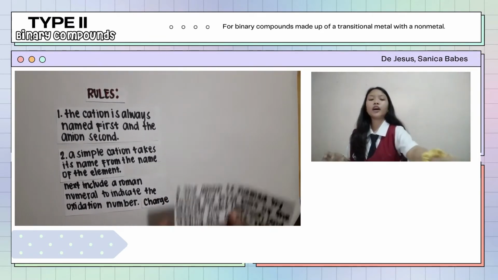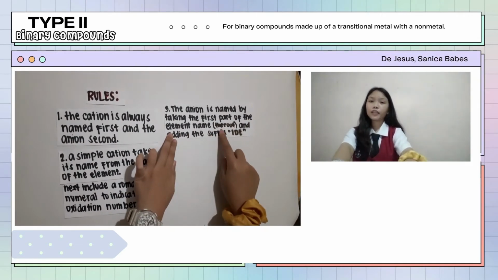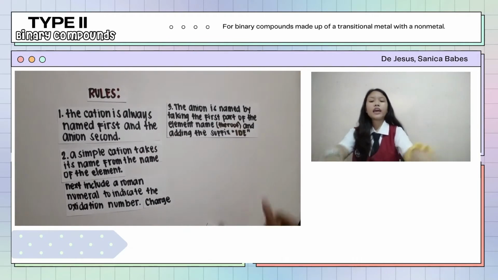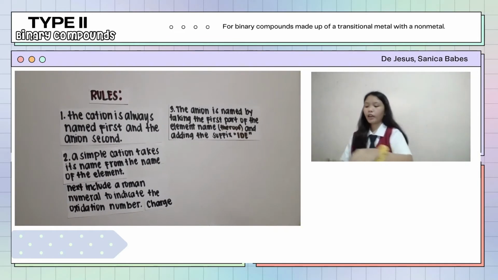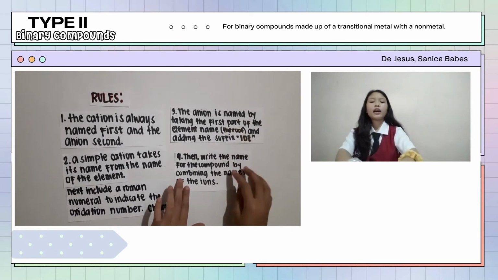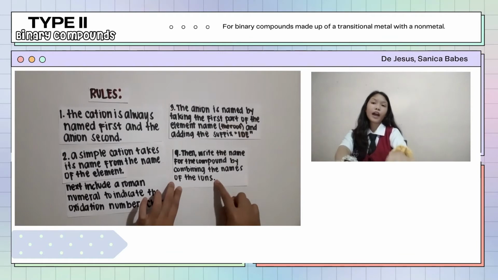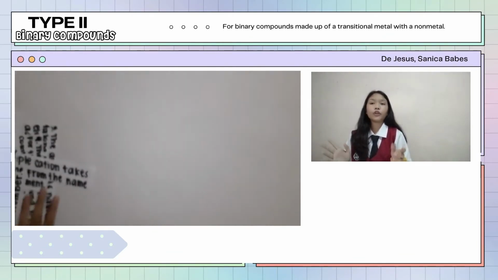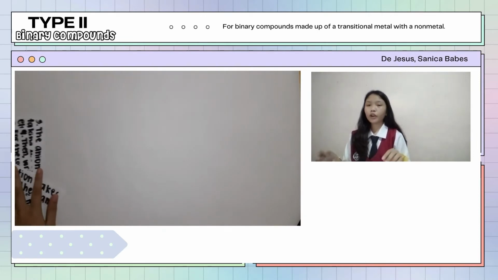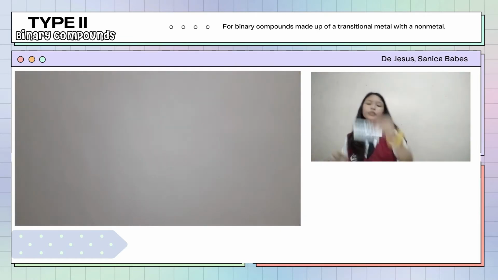Third rule, the anion is named by taking the first part of the element, which is the root, and then adding the suffix IDE. The last rule, write the name for the compound by combining the names of the ions. So, now, we all know the rules for type 2 binary compounds. Let's proceed to our given examples.